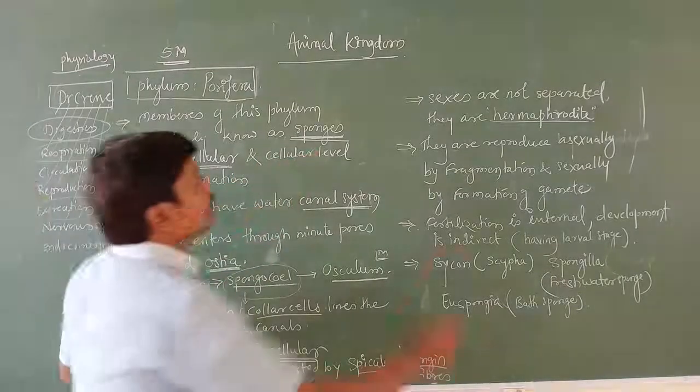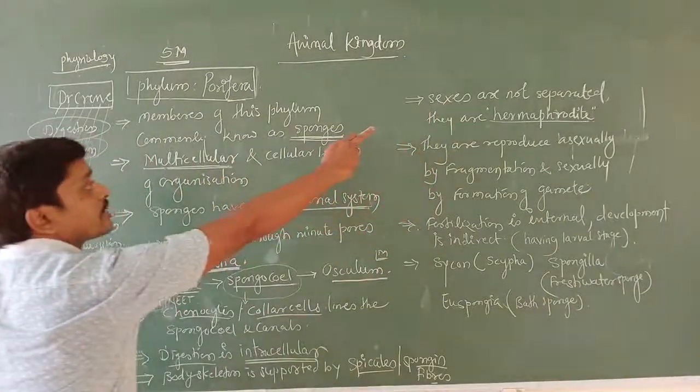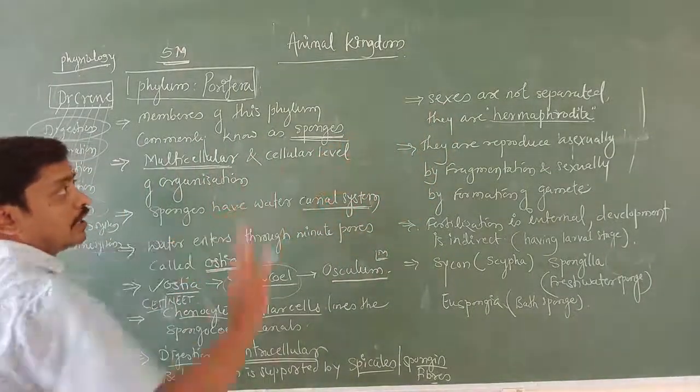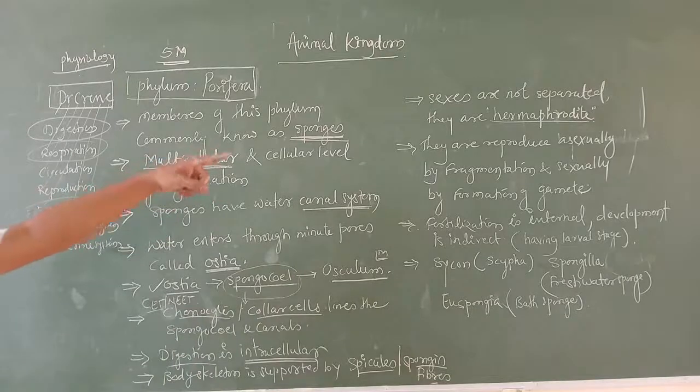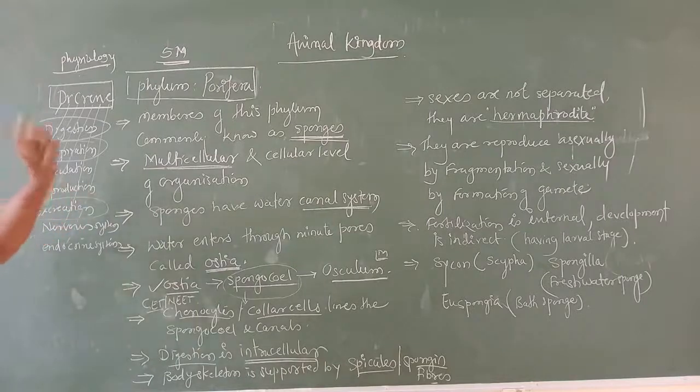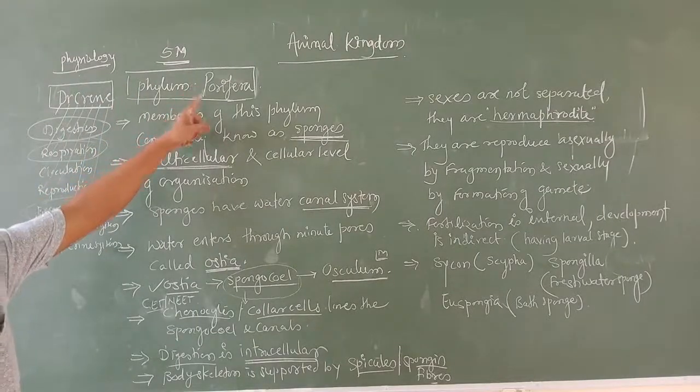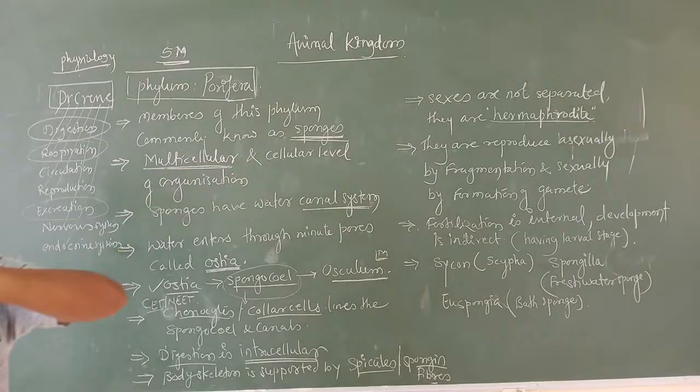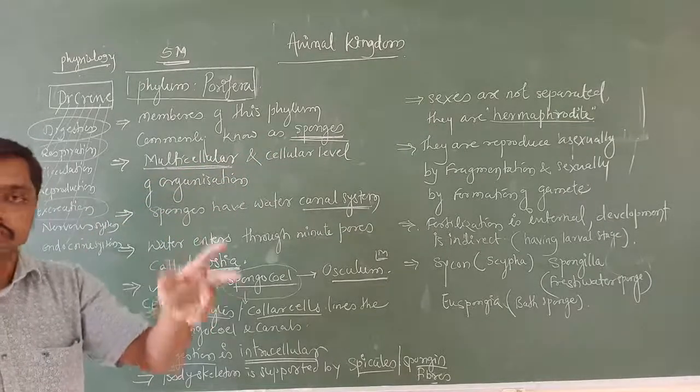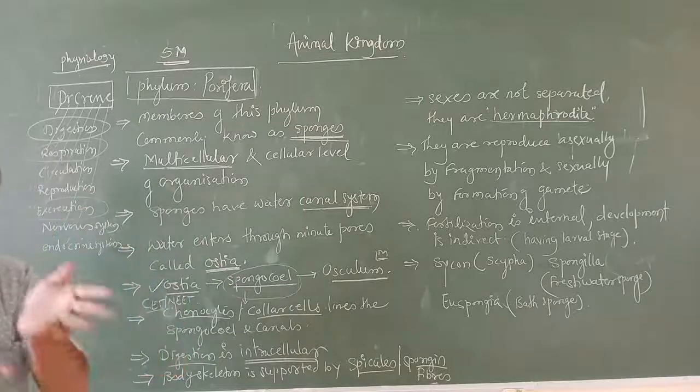Now here I wrote on the board: sexes are not separated. That point is regarding reproduction. In Porifera or sponges, the sexes are not separated, in the sense male and female sex organs are present in the same organism.